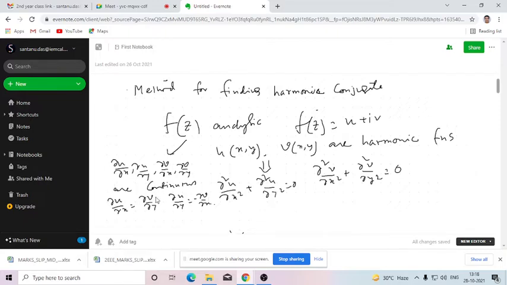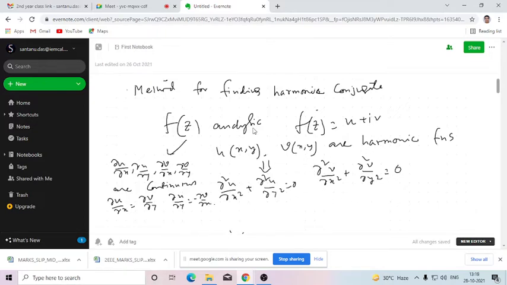That means del u/del x equals del v/del y, and del u/del y equals minus del v/del x. Similarly, if f(z) is analytic, then both its real and imaginary parts will be harmonic functions. Harmonic function means if a function u(x,y) is harmonic, then the second order partial derivatives of u with respect to x and y, when added together, will obviously give the value 0. Similarly, if v is harmonic, then it will also satisfy this kind of equation.